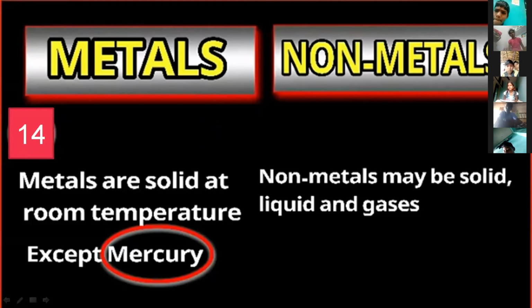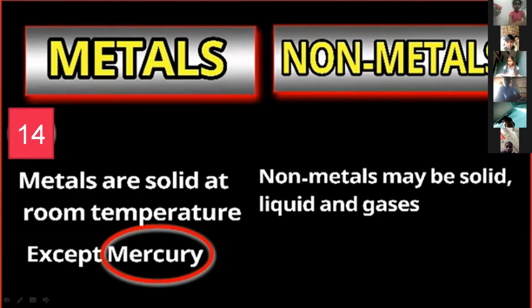Iodine is in the solid, crystallized state at room temperature, and when the heat is increased to a high temperature, it goes to the liquid state. So non-metals may be liquids, solids, and gases. All three states are available in our surroundings.